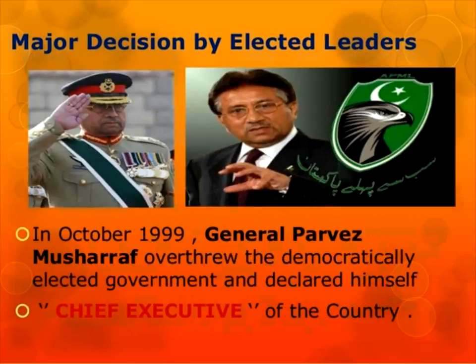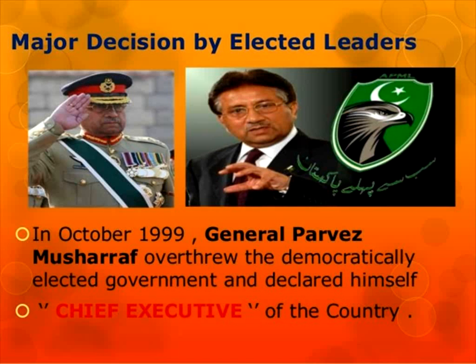In October 1999, General Musharraf, you know about this man, overthrew the democratically elected government. He did not want that government, and he declared himself the chief executive of the country. In October 1999, General Pervez Musharraf threw away the democratically elected government and declared himself the chief executive of the country.